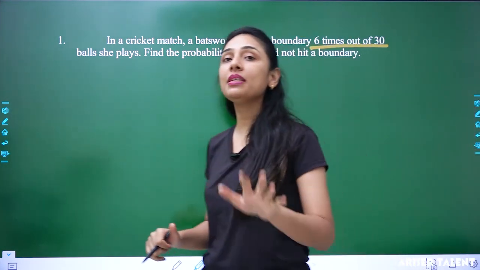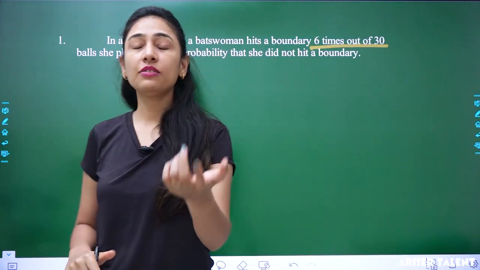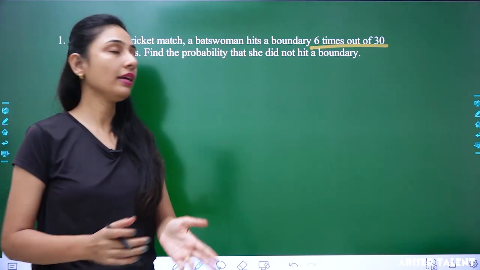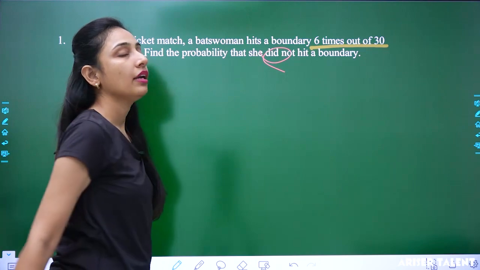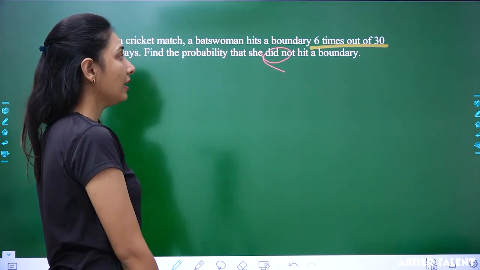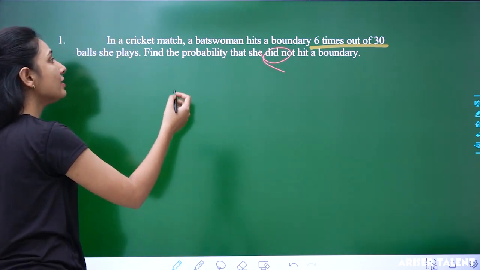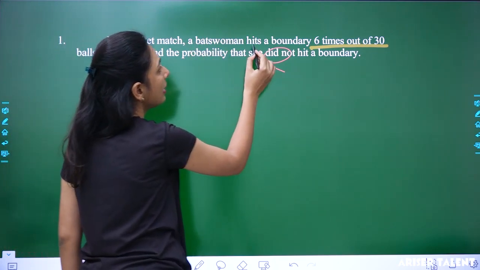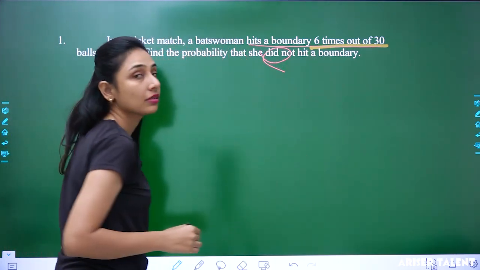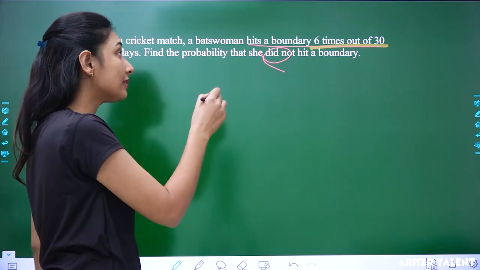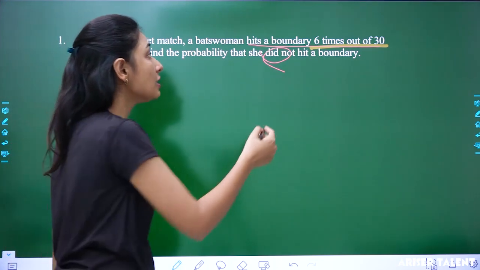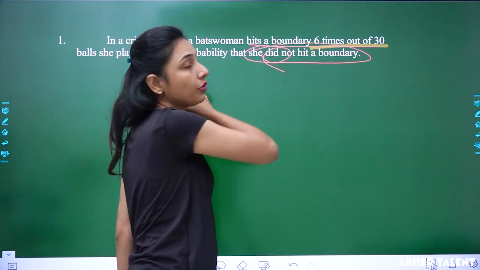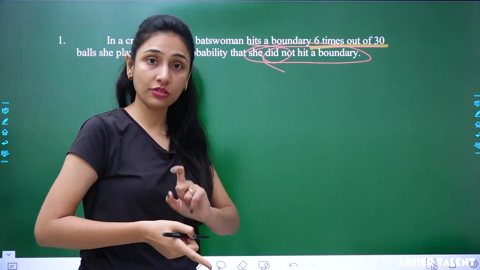Now first let me tell you something about this word 'did not'. If you're given something like she's hitting the boundary 6 times out of something, and the event which has been asked to you is about 'did not hit the boundary', that means the opposite is asked to you.